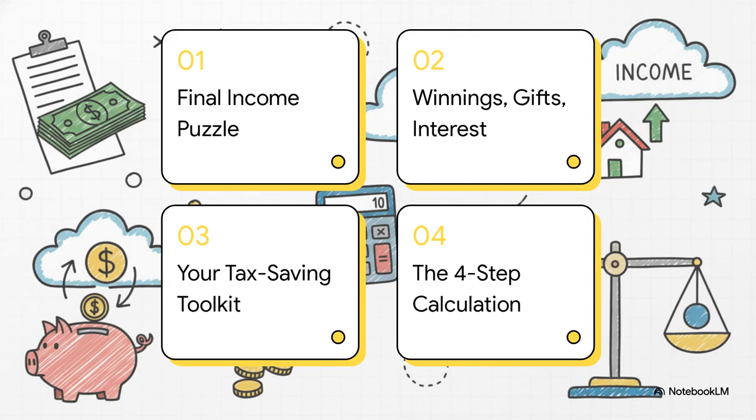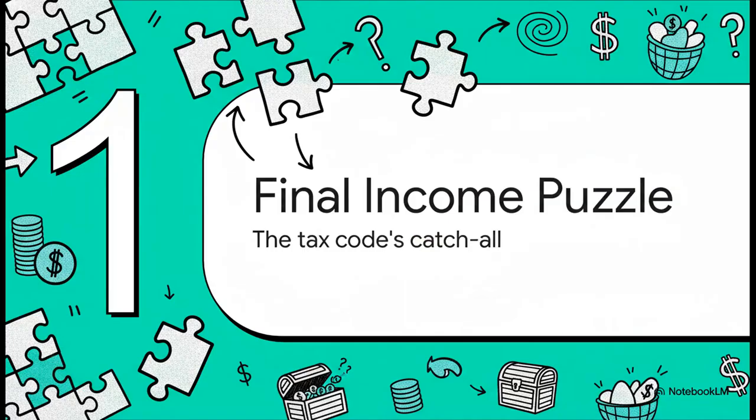First, we're going to solve what I call the final income puzzle. Then we'll zoom in on specifics like winnings, gifts, and interest. After that, we'll open up your tax-saving toolkit. And finally, we'll walk through the whole thing with a clear 4-step calculation. All right, let's start with the first piece of this puzzle.